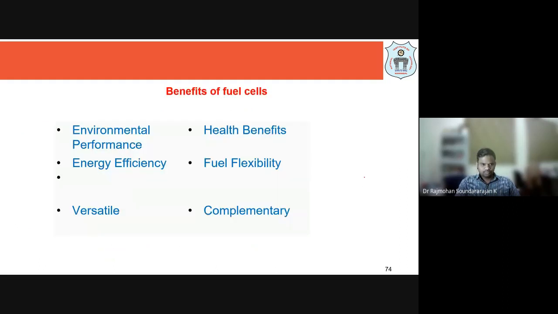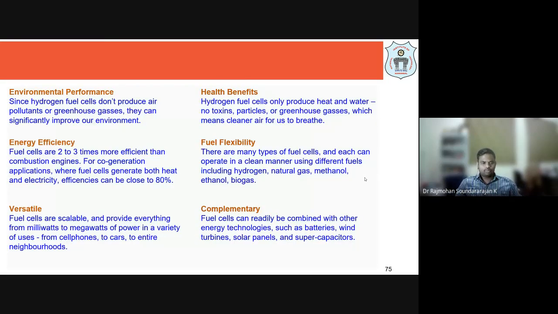Okay, and after knowing all these things, we should be able to explain in detail the benefits of a fuel cell. The benefits can be explained with respect to different points: environmental performance, energy efficiency, versatility, health benefits to the people, fuel flexibility, and how it can complement other power plants. We have already discussed these in bits and pieces, so let us put them in perspective.